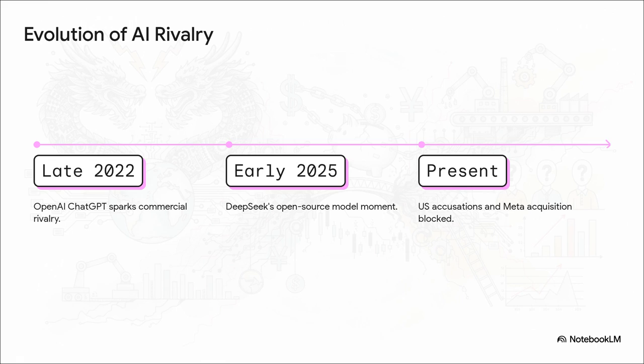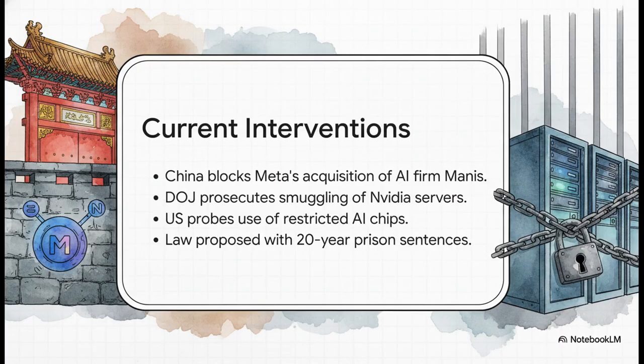But looking at where we are right now, that era of open, friendly competition, that's completely over. We have entered a highly aggressive phase dominated by national security posturing, accusations of IP extraction, and direct government interventions blocking corporate deals. And you know, the real-world fallout from this is severe. It's actively disrupting the day-to-day operations of massive multinational tech firms.